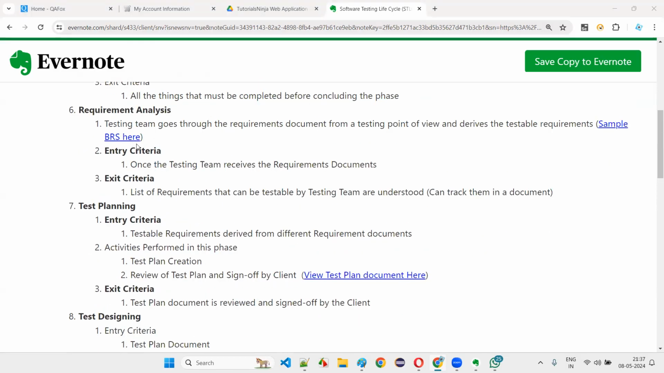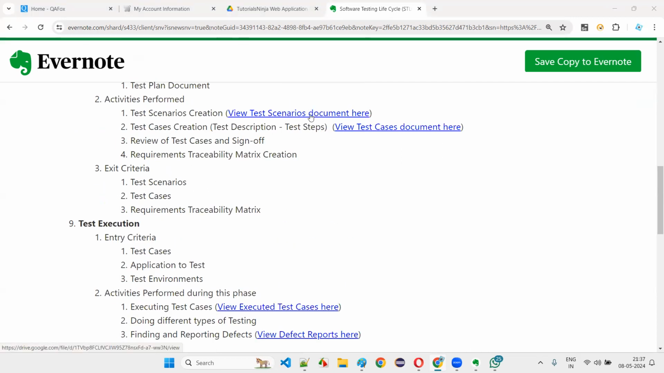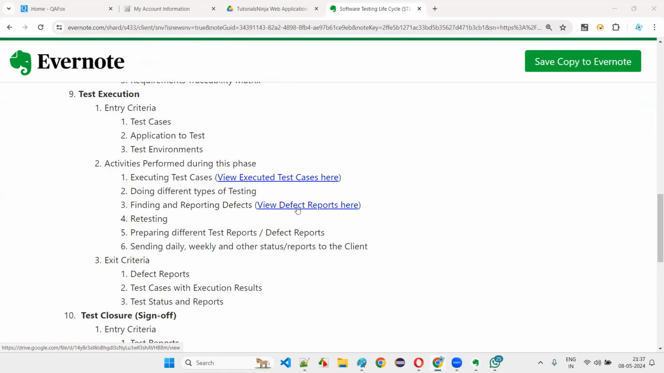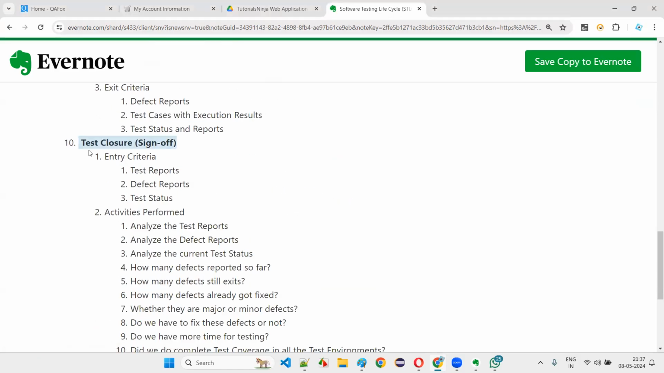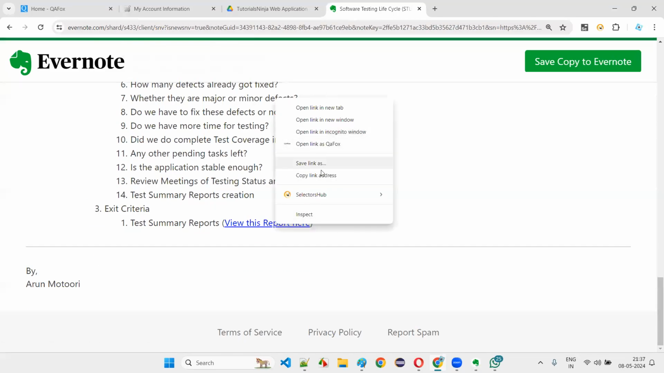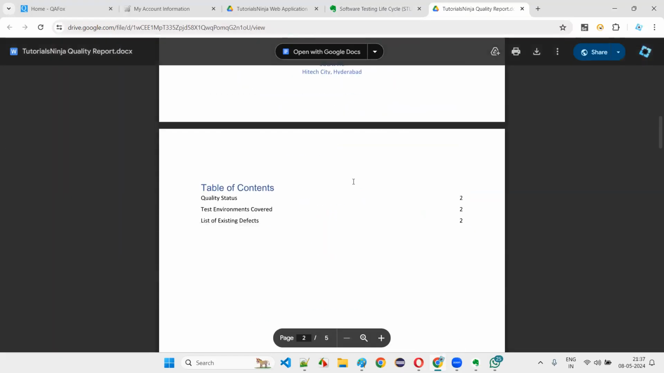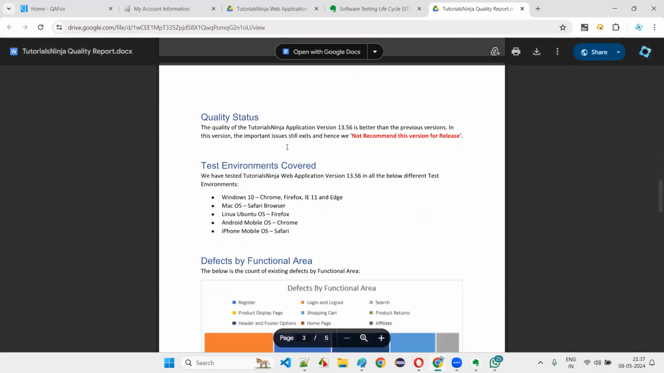Okay. So BRS I showed you, a test plan document. In these notes, you have the links for all the stuff, guys. Defect reports, test closure sign off. Quality report will be there. I'll show you the quality report finally, when the test closure phase comes. In this quality report, the software testers have to state whether this particular software can be released into the market or not.